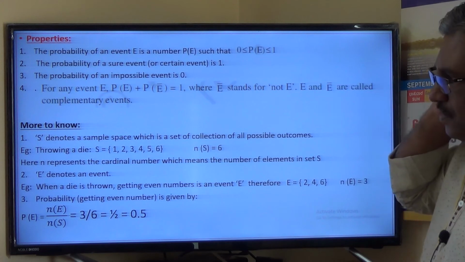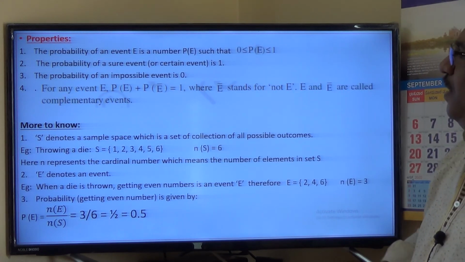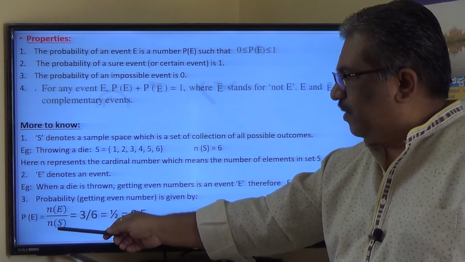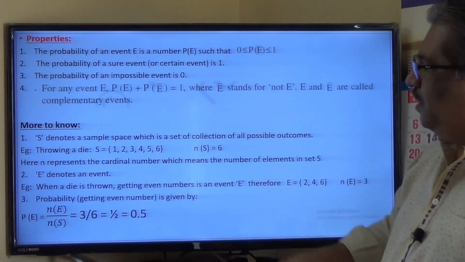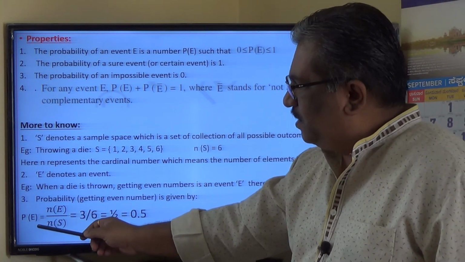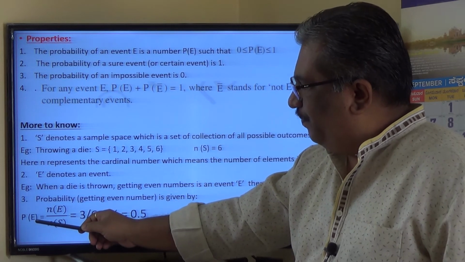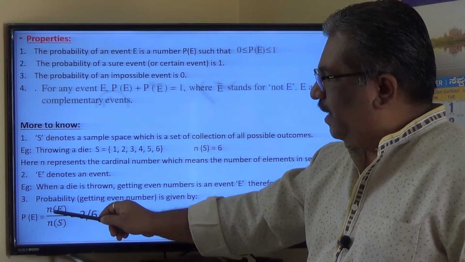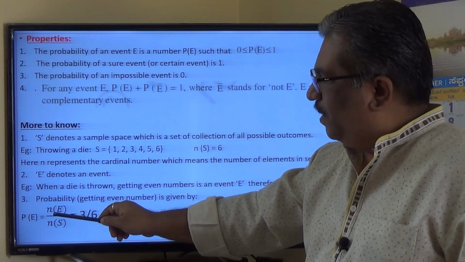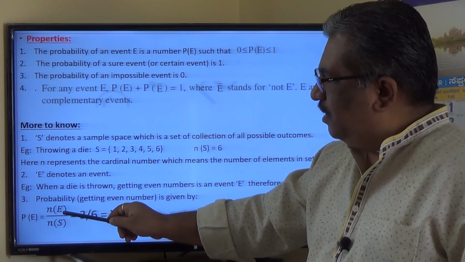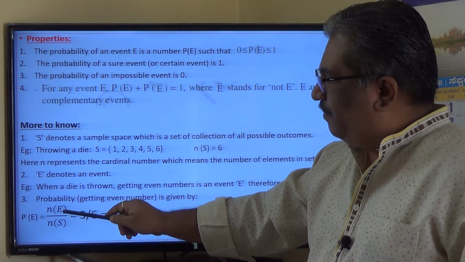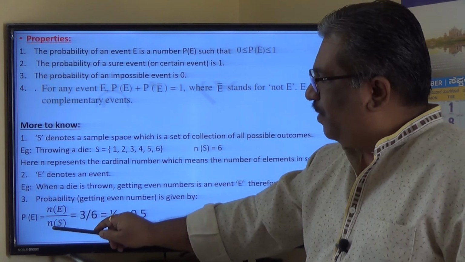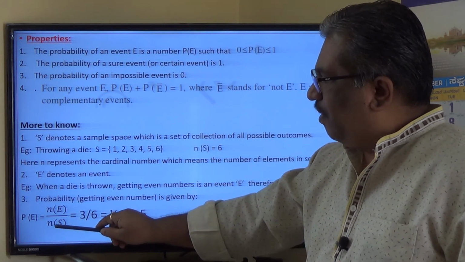See, sometimes the calculation of probabilities is based on one formula which I use: P of E is equal to N of E by N of S. What is this N of E, and what is this N of S, or what is this P of E? Here it is important. P of E means probability of happening of an event E. N of E means the outcomes favorable for E. Here N represents the cardinal number, and E represents a set basically. So E is an event and N of E means the number of favorable outcomes for an event E, and N of S means the number of all possible outcomes.